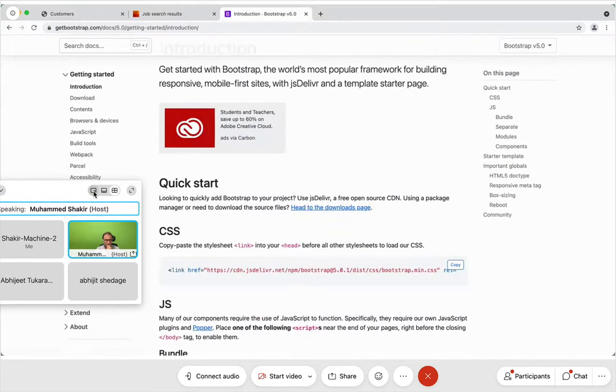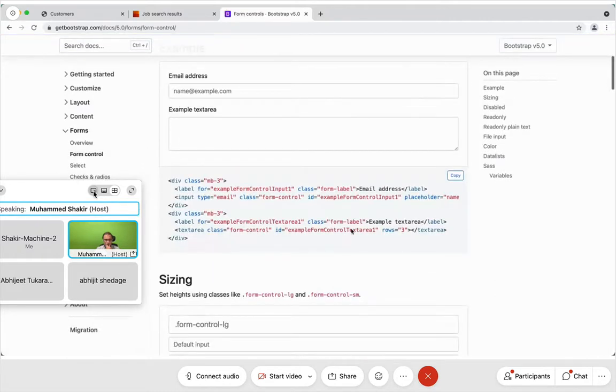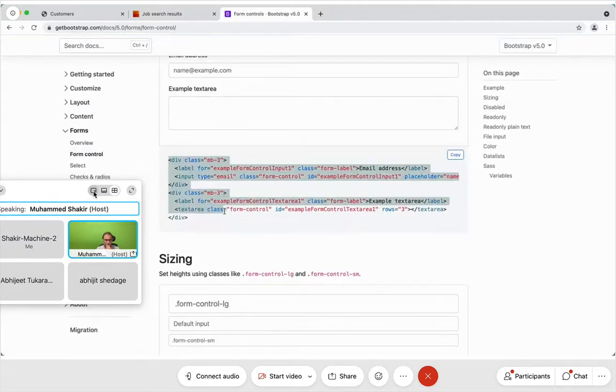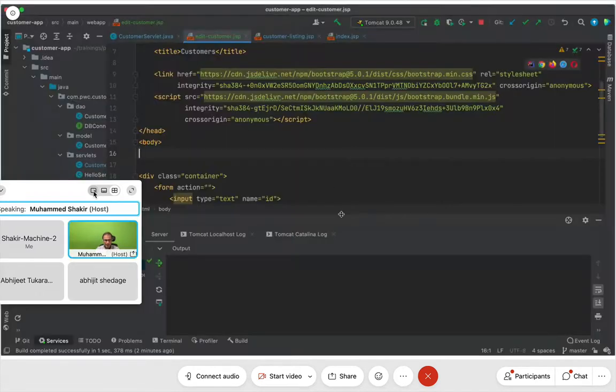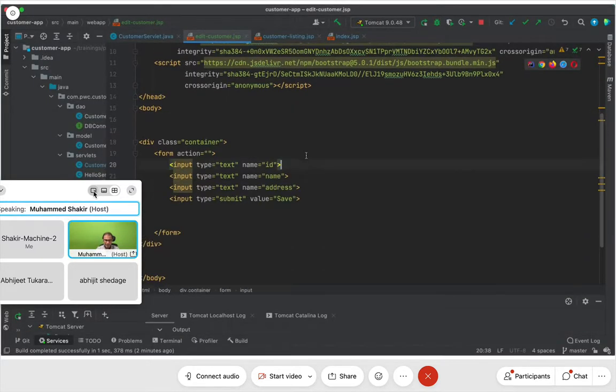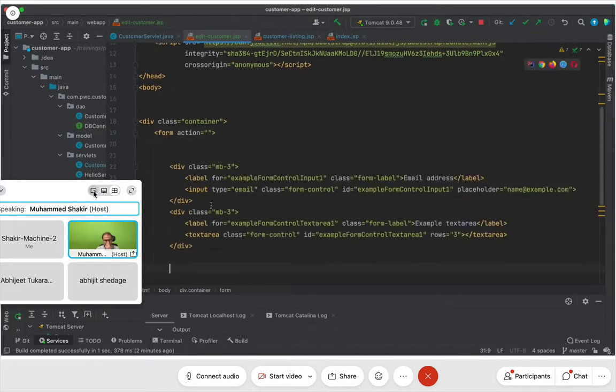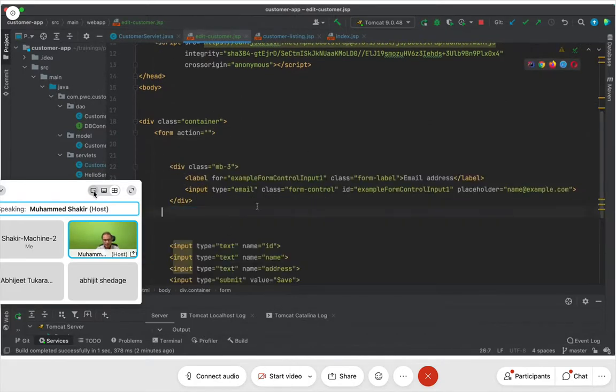So content layout forms, and then form control. Here you go. Okay, so I'm going to just copy paste this over here. So you see, I don't want the text area, but I do want the label. So if this is the ID, I'm going to say ID input.